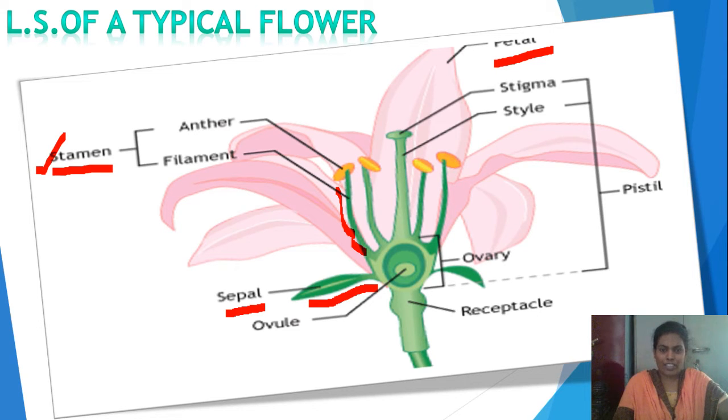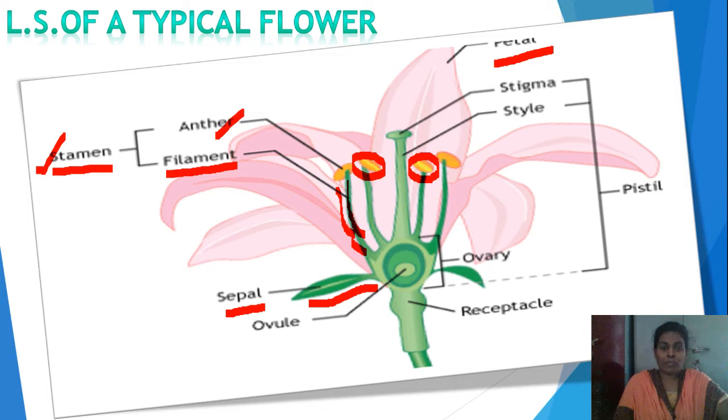What are those? They are long stick-like structures. Look at this picture. This green stick-like structure is called the filament, and the yellow head-like structure attached to the filament is called the anther. I told you stamens are the male reproductive organs which produce male gametes. Only male gametes are produced in this anther. The anther is the site of production of male gametes. Pollen grains are produced in the anther.